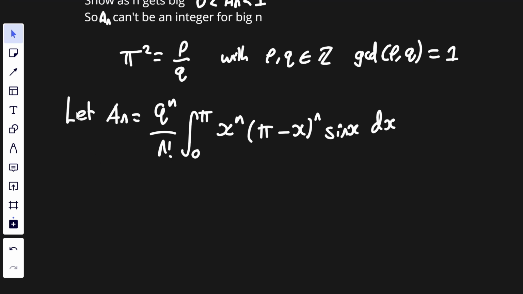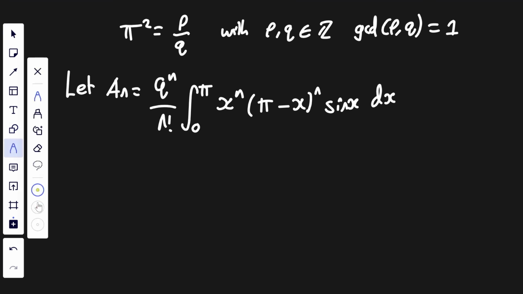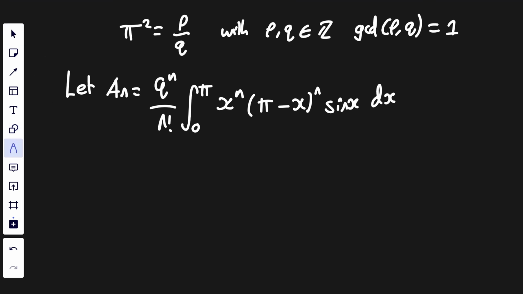Next, we're going to introduce our function a_n, like so. And what we're going to do is prove that it's an integer for all n greater than or equal to 0.